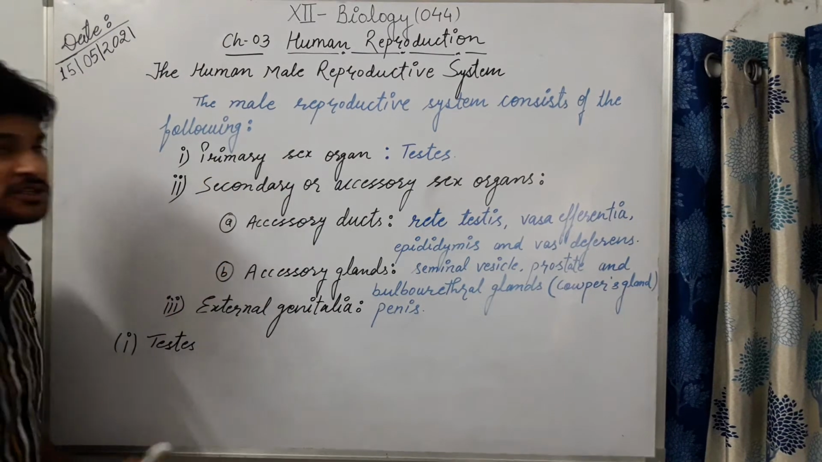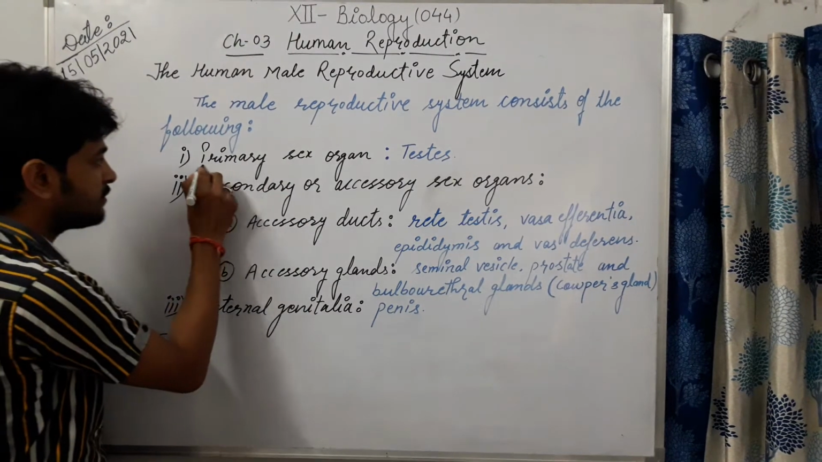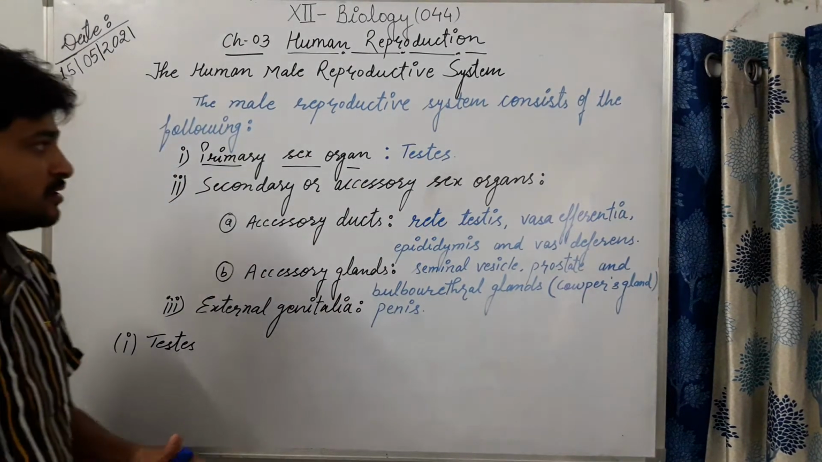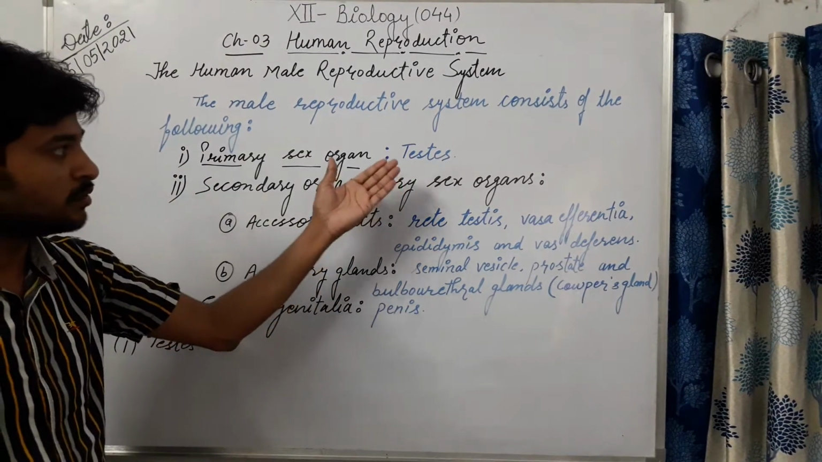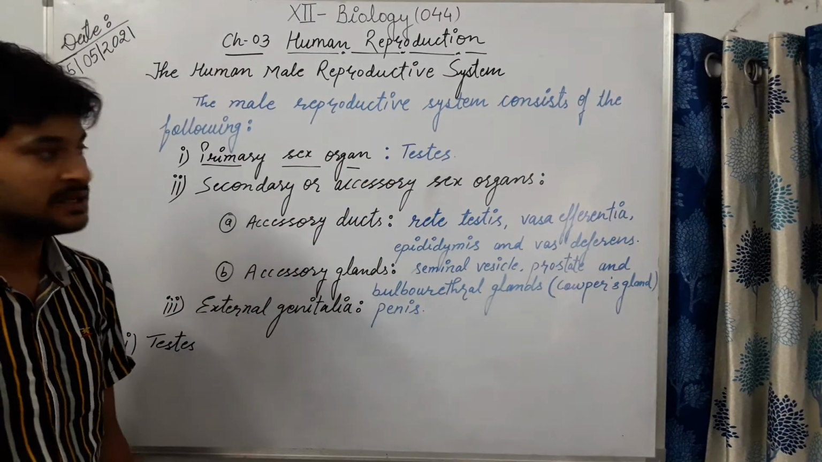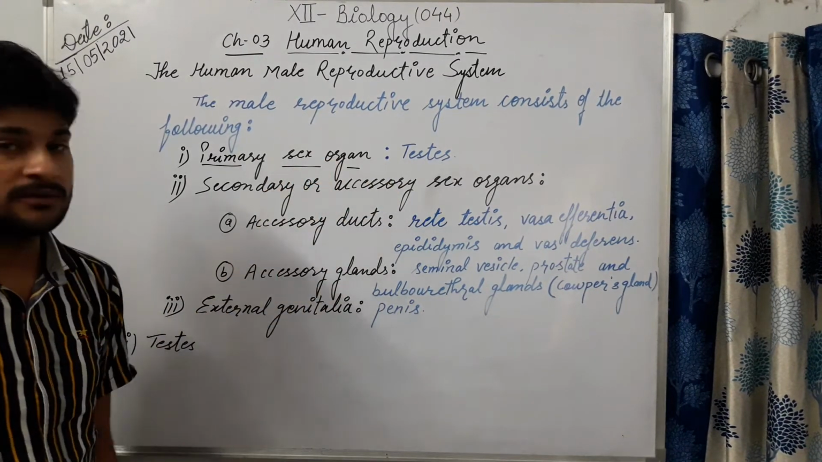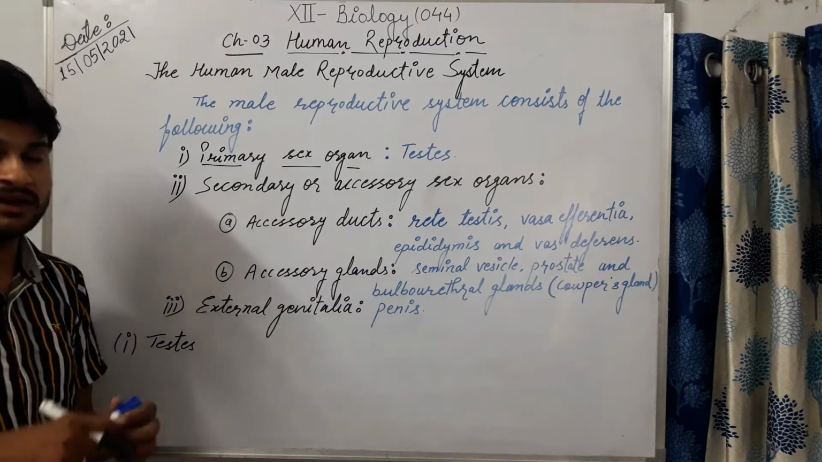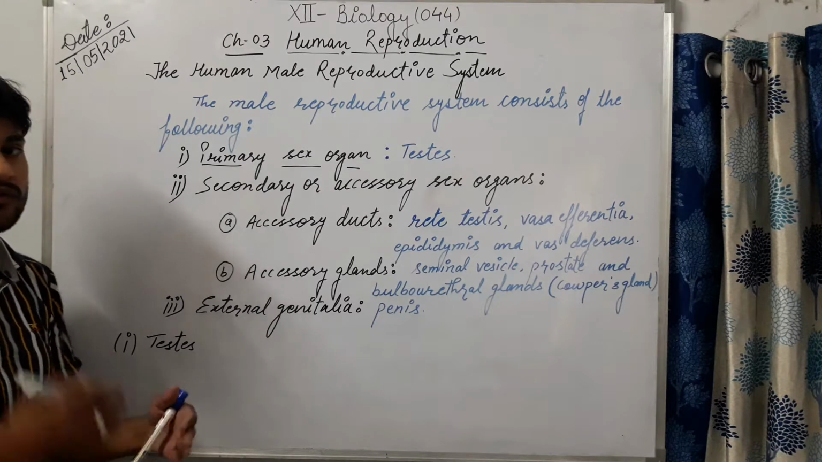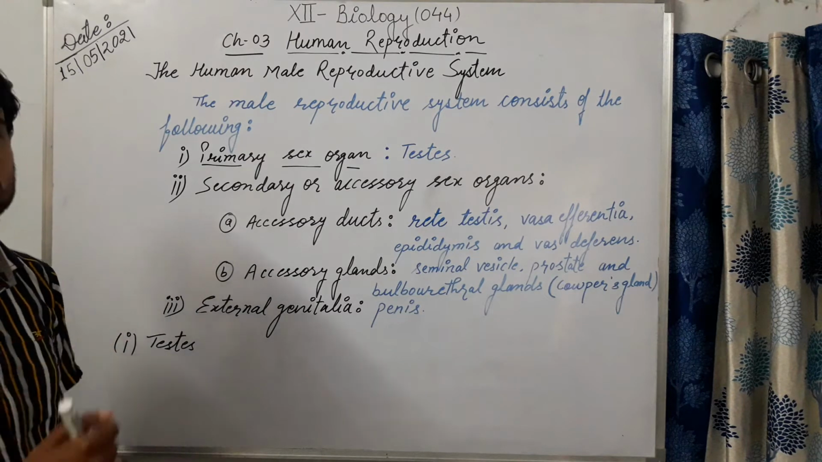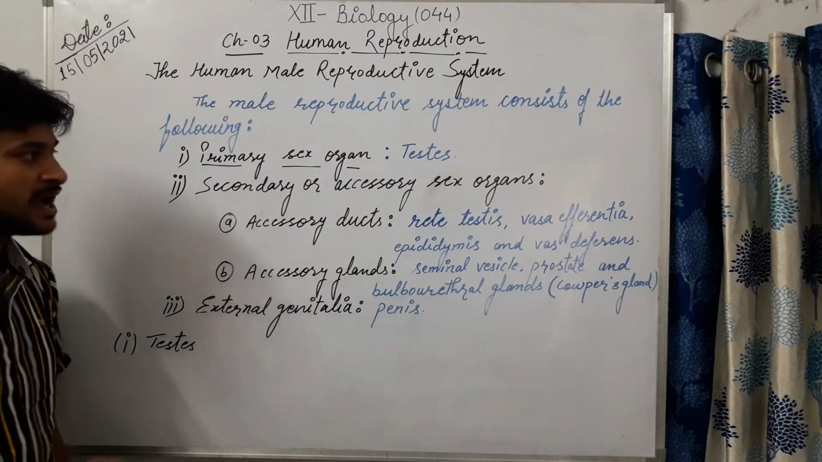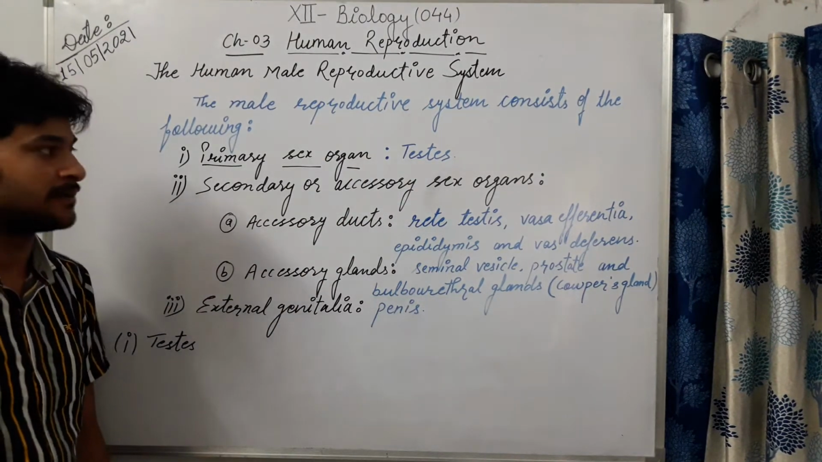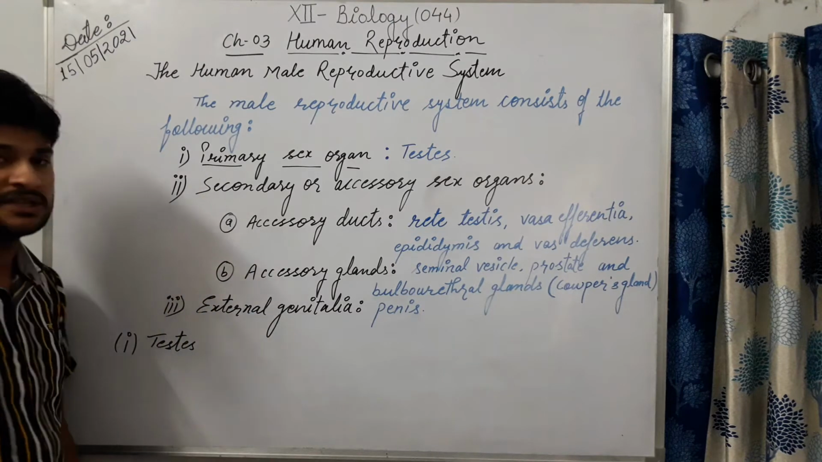First is the primary sex organ. Students, the primary sex organ is the testis, you know very well. As I have taught you, its basic unit is the seminiferous tubule, which has spermatogonia that are involved in spermatogenesis, the formation of the sex cell, the male gamete. So that is why it is called a primary sex organ.